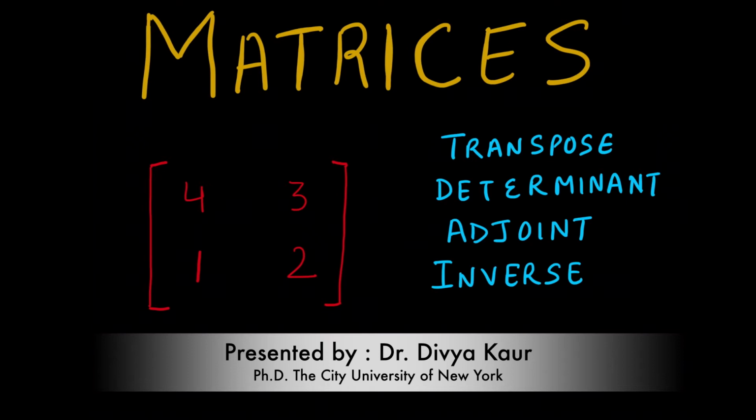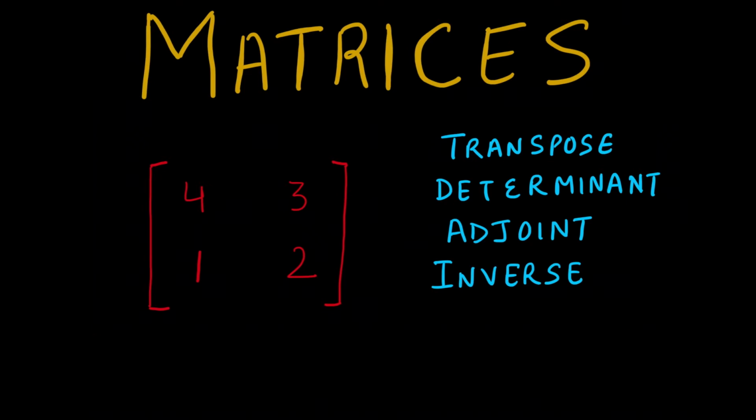In this lesson, we will learn different operations of matrices like transpose, determinant, adjoint and inverse. So we will begin with the examples of 2 by 2 matrices followed by 3 by 3 matrices. Let's begin with transpose. Transpose means interchanging rows and columns. So the rows become columns and columns become rows.